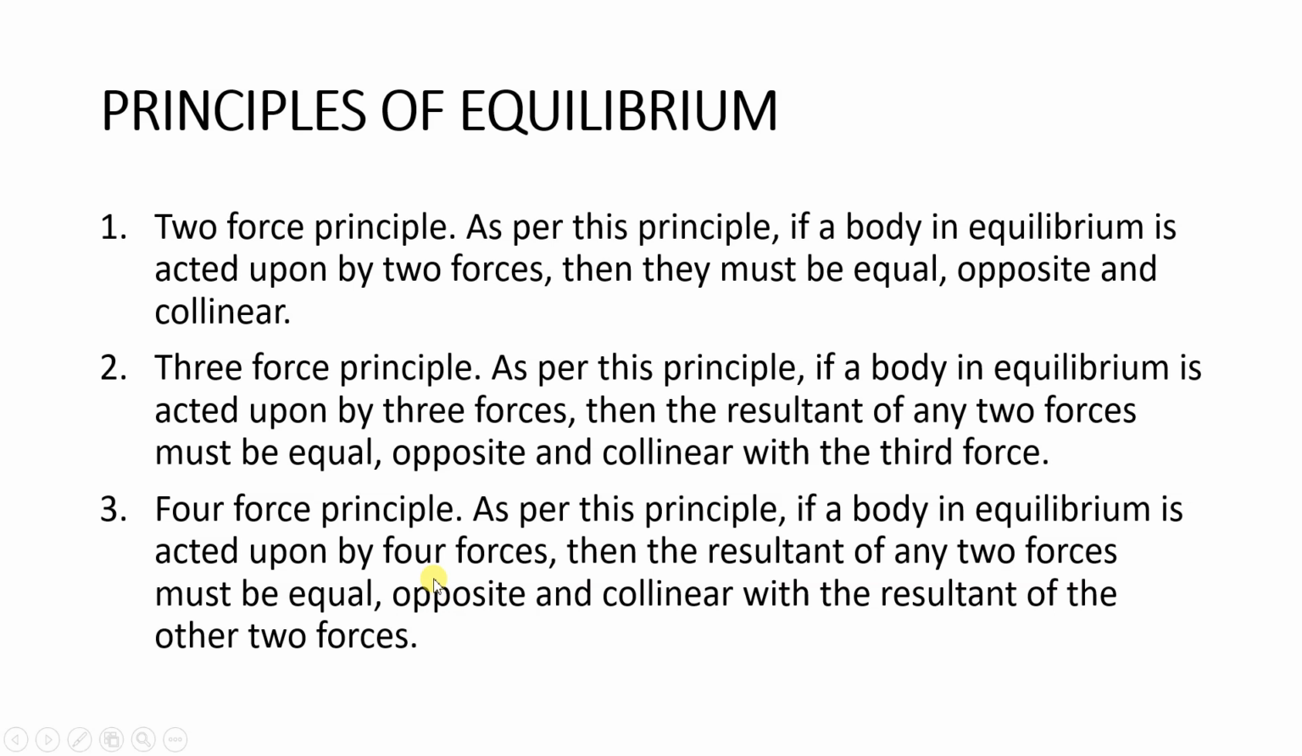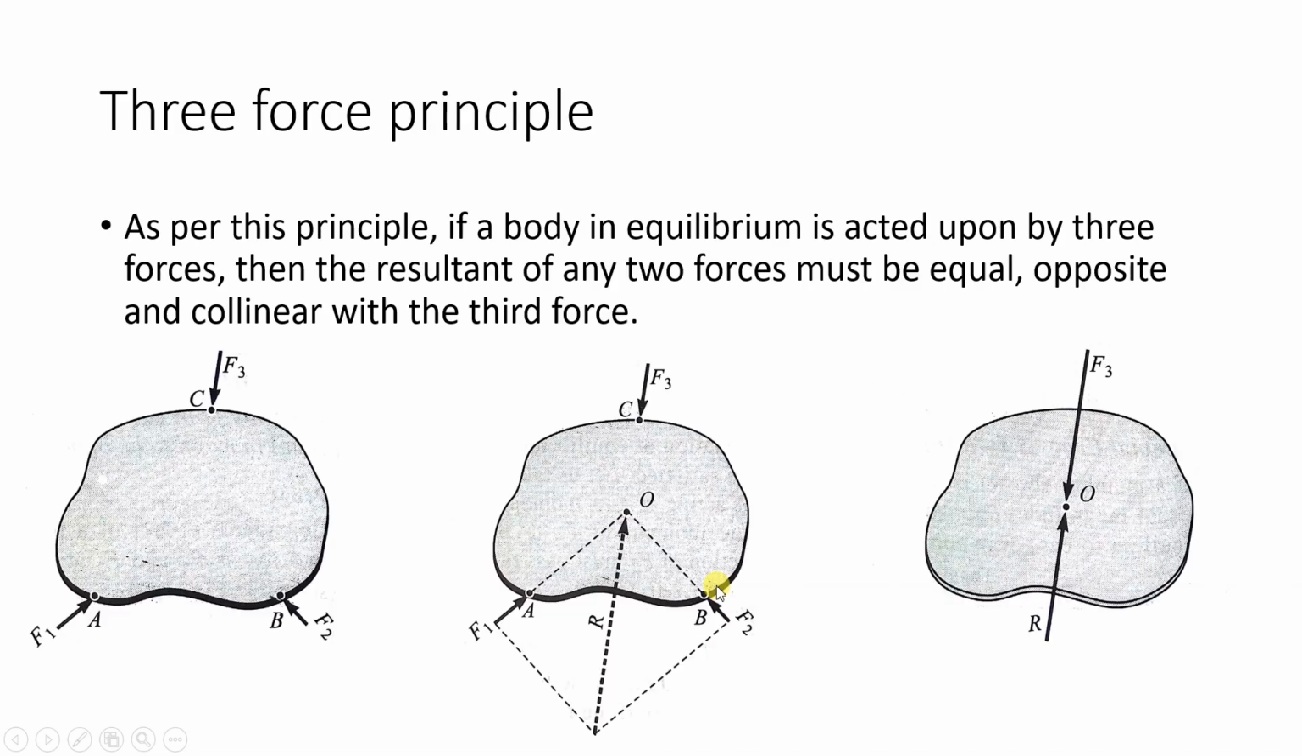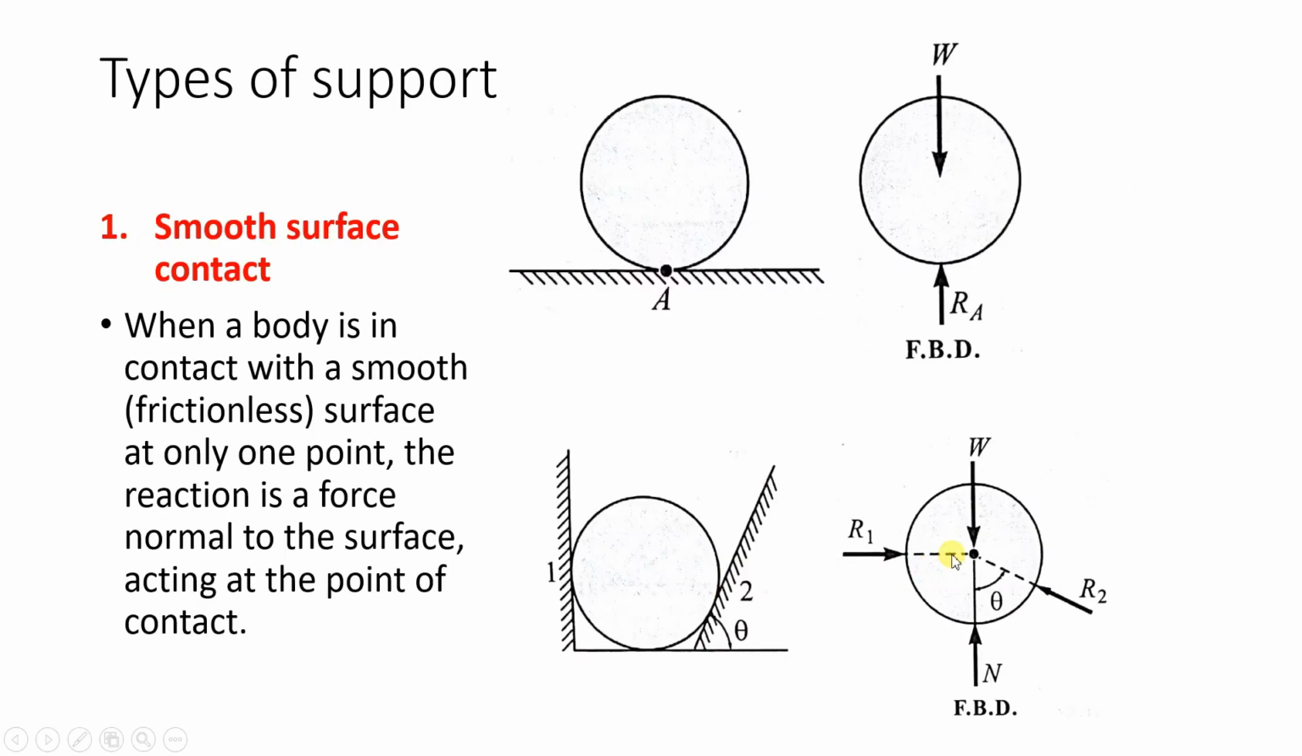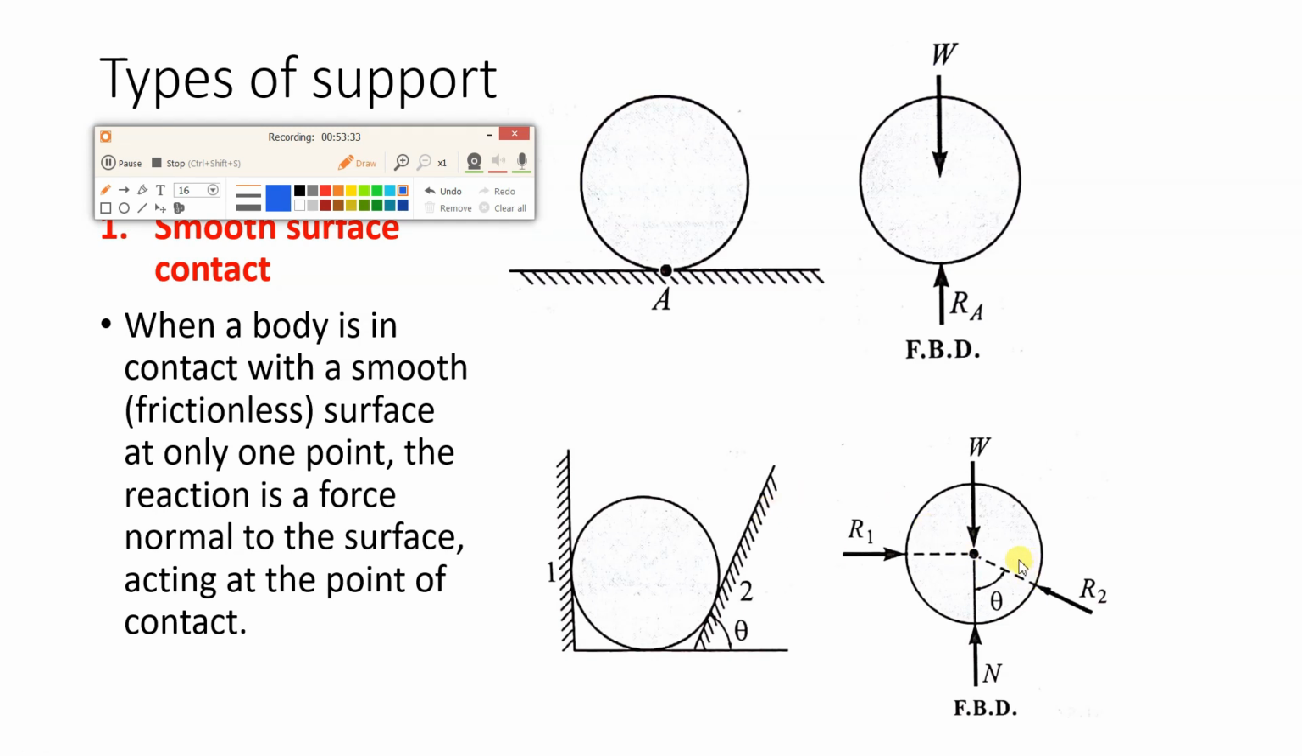Okay, so we have a body and it is in equilibrium and it is acted upon by 4 forces. Then the resultant of any 2 forces must be equal, opposite, and collinear with the resultant of the other 2 forces. So if you take that example which we have seen just now, here the body is in equilibrium, and we have 4 forces.